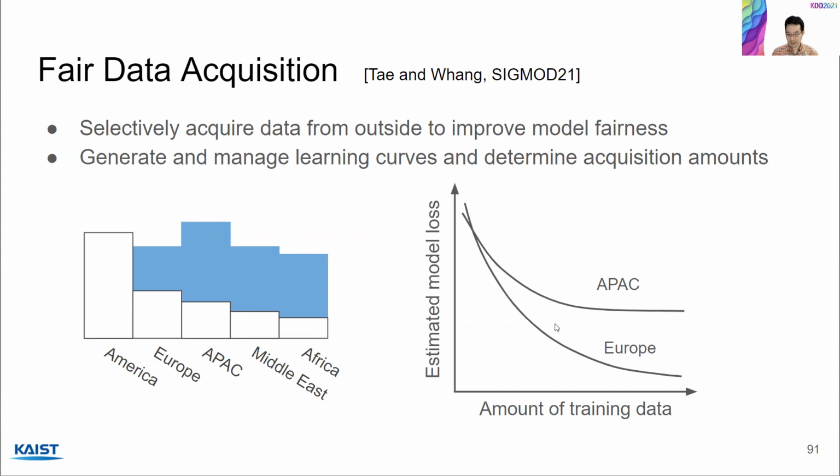Learning curves look something like this, bottom right, where the x-axis is the amount of training data, and the y-axis is the estimated model loss. And you can see in this example, APAC has a slower decrease in loss than Europe. So this means that maybe we may want to acquire more data for APAC than Europe. The technical challenges here are first, how to fit the learning curves efficiently, and second, how to use the learning curves even if they are unreliable. And these two challenges are addressed in this paper.